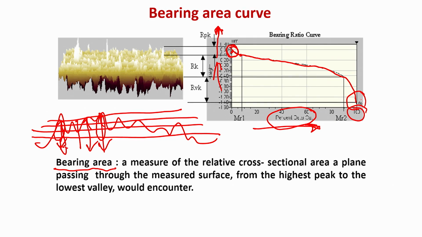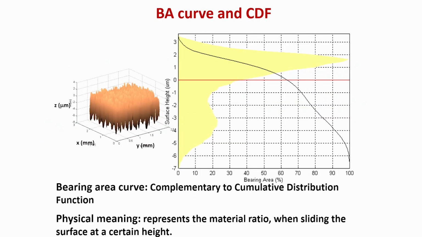If you plot it, theoretically it will give rise to this kind of characteristic curve. This is called the bearing ratio curve, and it is measured from the highest peak to the lowest value you would encounter. The highest peak is this one and the lowest value is this one. This is a very important concept which is used in lubrication.